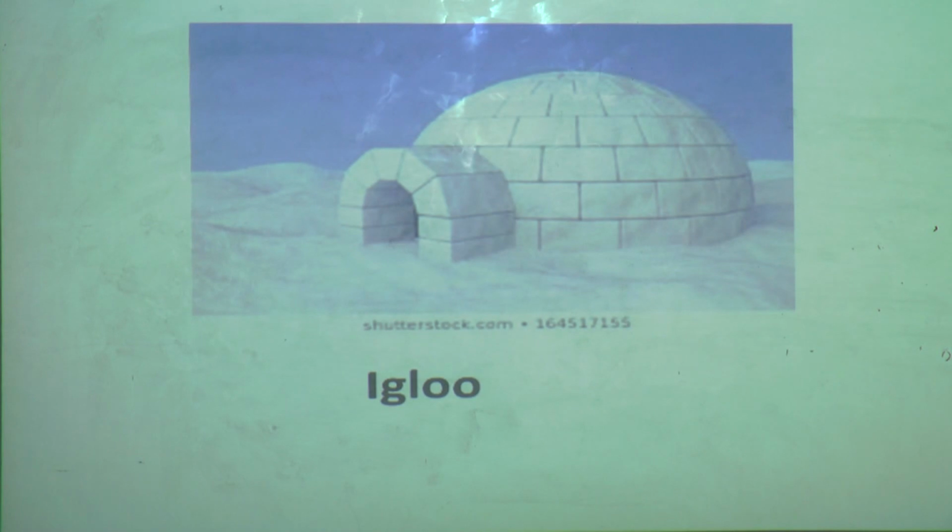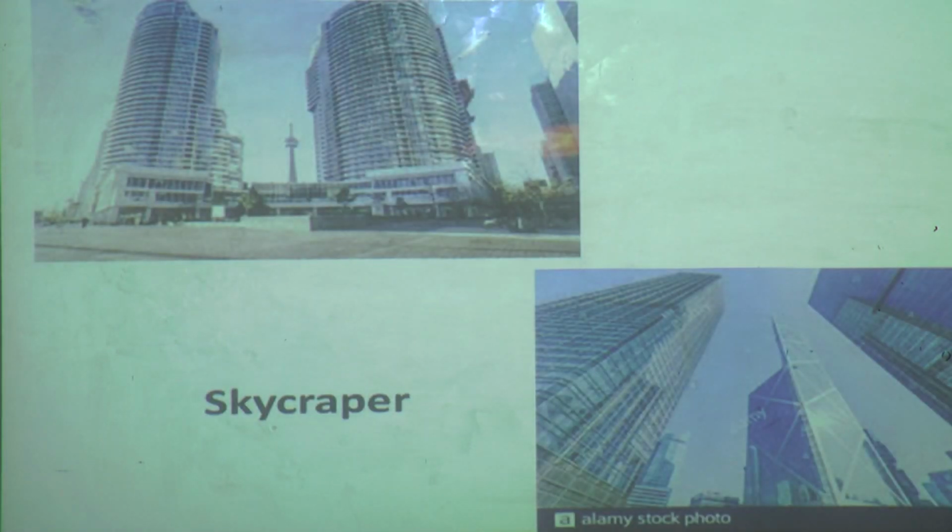Now, where did you find these types of houses, students? Yes, we find them where snow falls and land is covered with ice, in places like Kashmir. And this house is called an igloo. An igloo is a shelter, a place for people to stay warm and dry. It is made from blocks of snow in the shape of a dome, and it was used in winter as a temporary shelter. So this is also a temporary shelter. Understood?